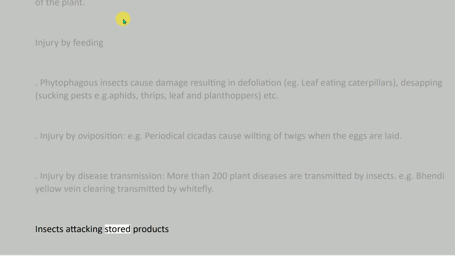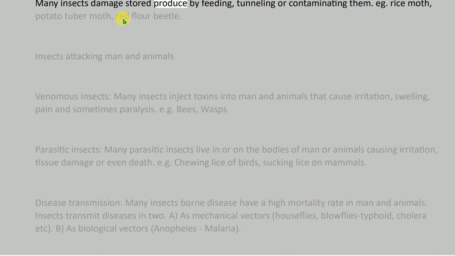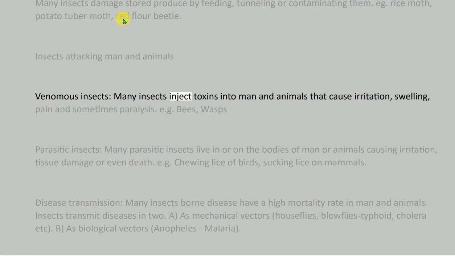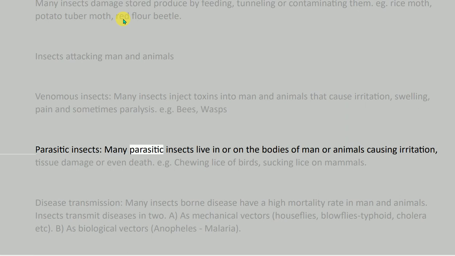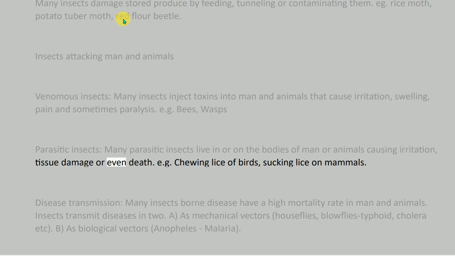Insects attacking stored products. Many insects damage stored produce by feeding, tunneling or contaminating them, e.g. rice moth, potato tuber moth, red flour beetle. Insects attacking man and animals. Venomous insects: many insects inject toxins into man and animals that cause irritation, swelling, pain and sometimes paralysis, e.g. bees, wasps. Parasitic insects: many parasitic insects live in or on the bodies of man or animals causing irritation, tissue damage or even death, e.g. chewing lice of birds, sucking lice on mammals.